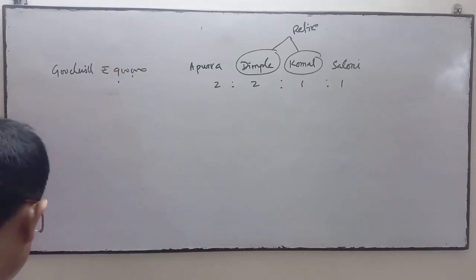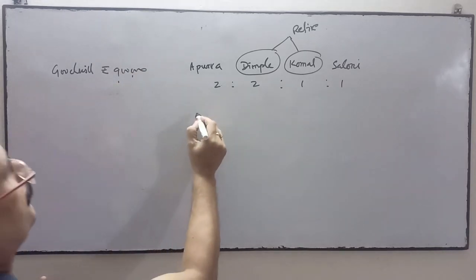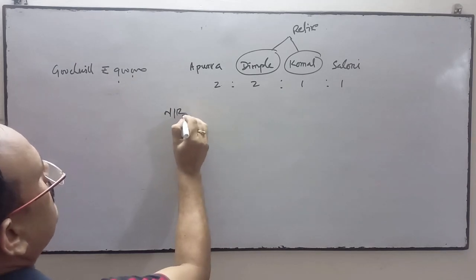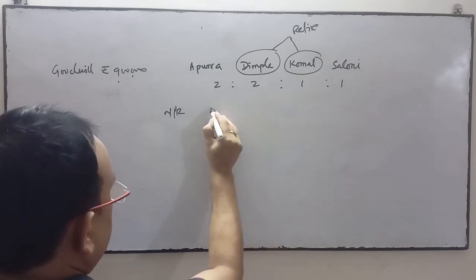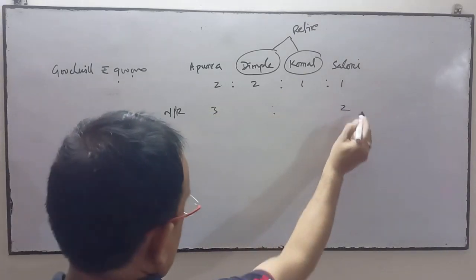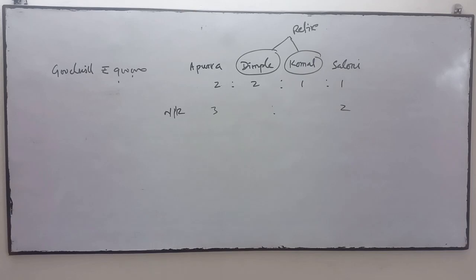Apurva and Saloni decide to share future profits. The new ratio they have decided, these two continuing partners, is 3:2. Now pass the journal entry for the accounting treatment of goodwill.